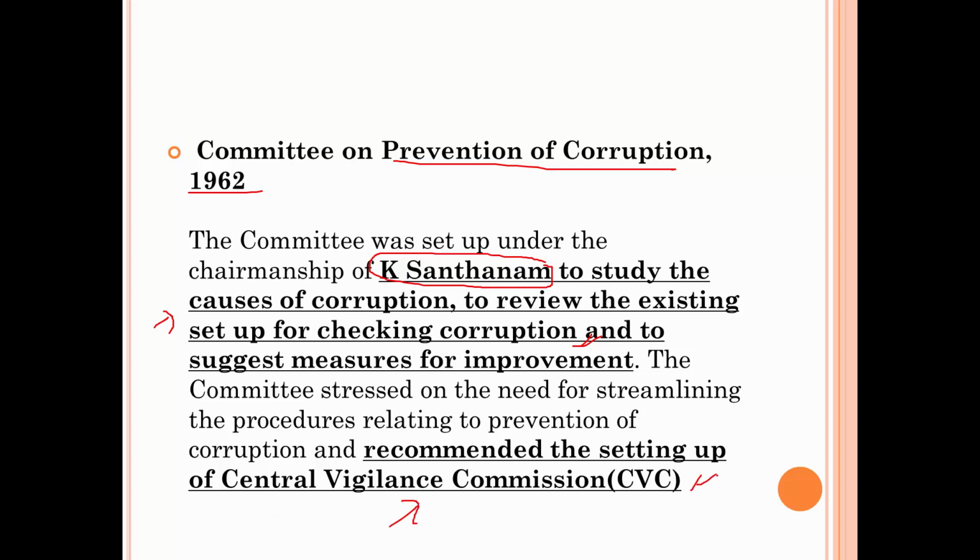One of the biggest recommendations was setting up of Central Vigilance Commission, CVC. So you would have read about CVC, Central Vigilance Commission, in a separate topic. So it was formulated because of the recommendation of K. Santhanam, and he was heading the Committee on Prevention of Corruption, 1962. All right.